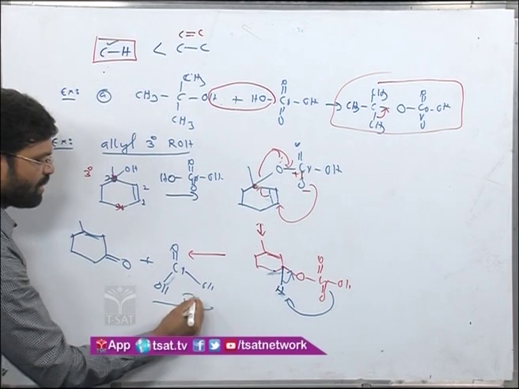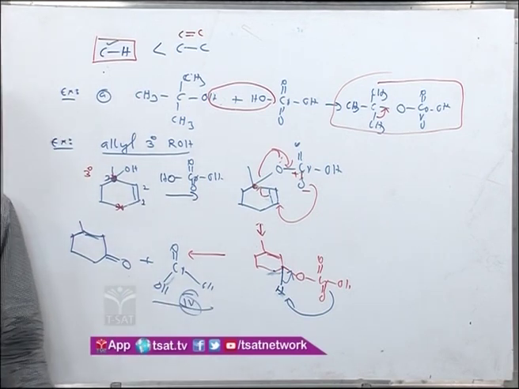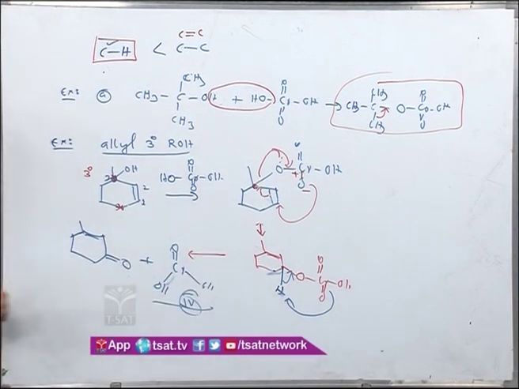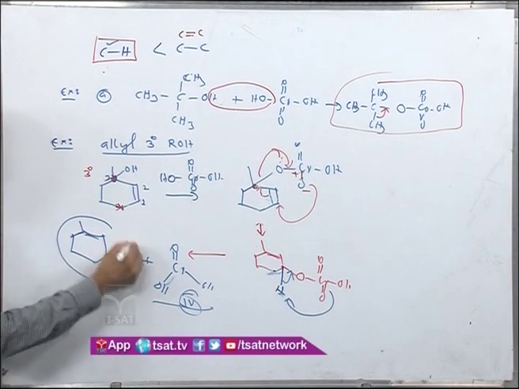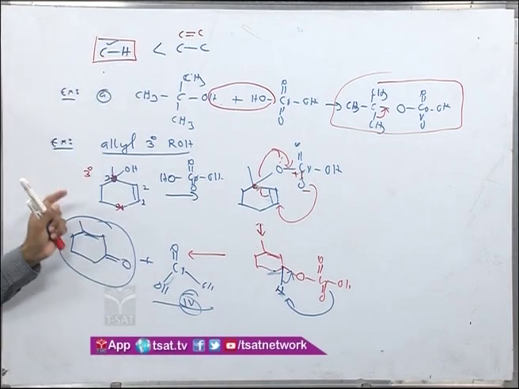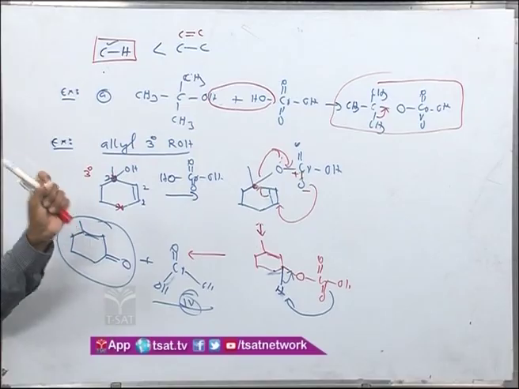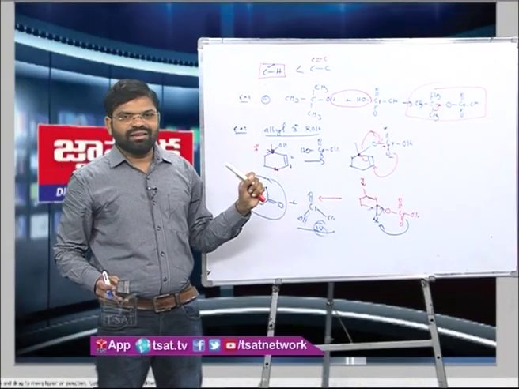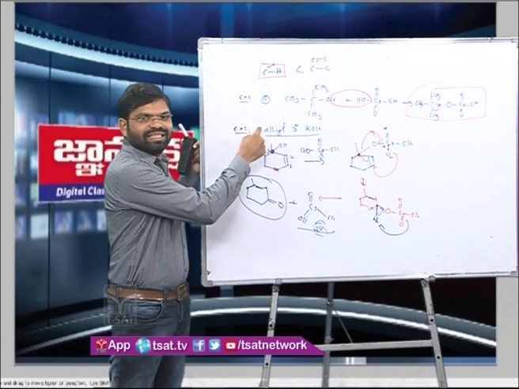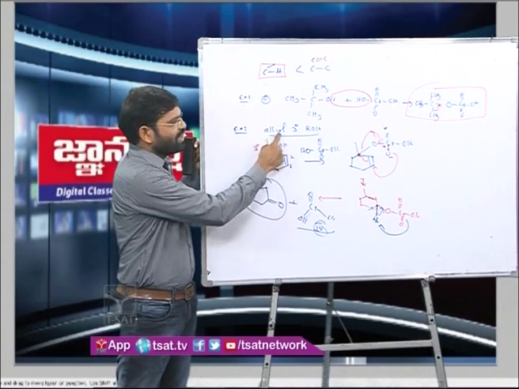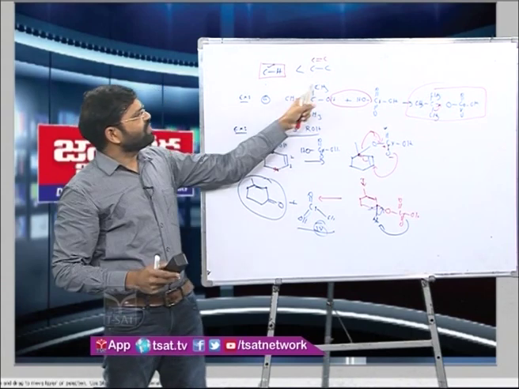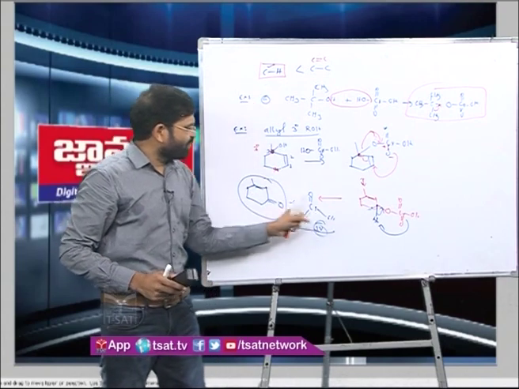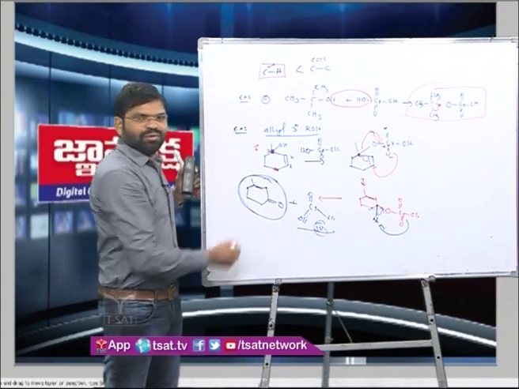A chromium plus 4 compound, which is unstable, later on will dissociate or disproportionate to give a chromium plus 6 and a chromium plus 3 compound. So, one of the learning points here is what? Even though chromic acid does not react in general with a tertiary alcohol, if the tertiary alcohol comes out to be an allylic one, because of the easy breaking of the carbon pi bond, this will give you the corresponding carbonyl compound. That is the one thing.